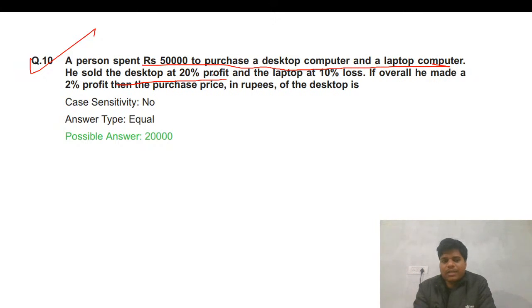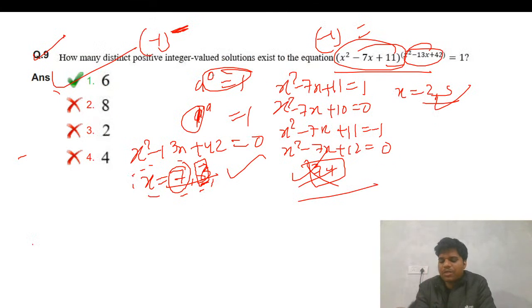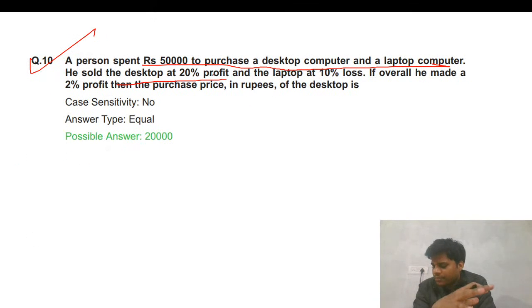You can see every type of question has been in the previous year papers or in the mocks. This is also the same type of question. If you have solved mocks and previous year questions, you must have seen this type of question.